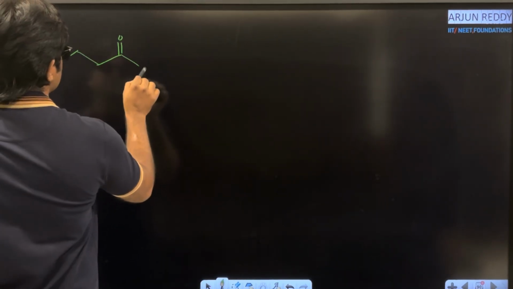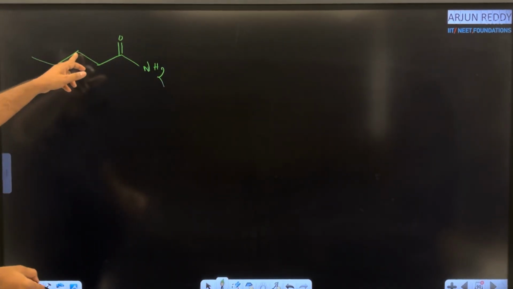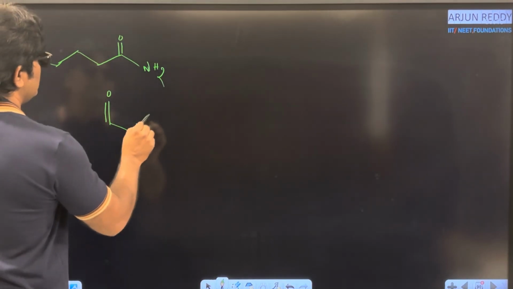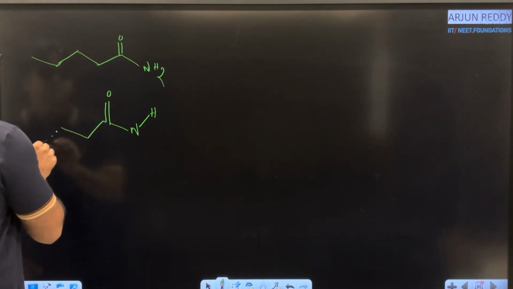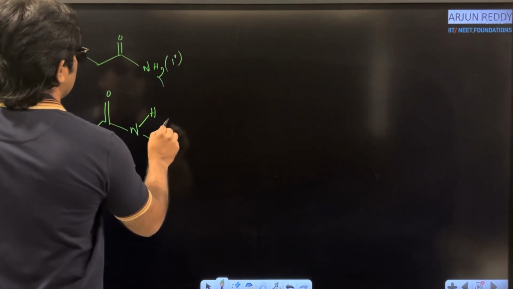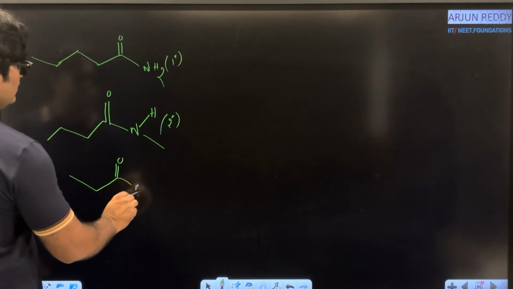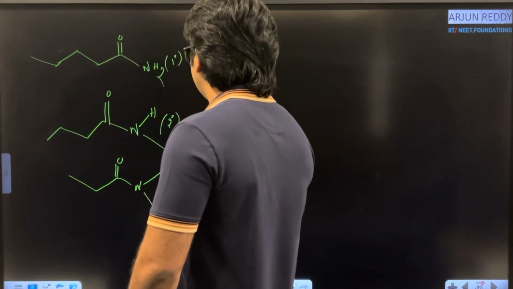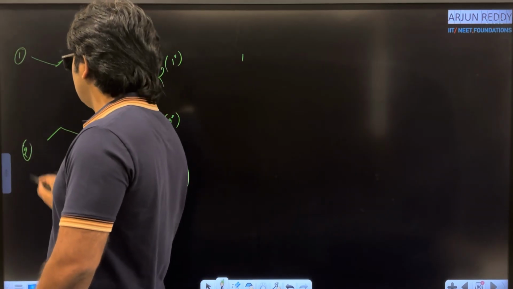I am taking NH2 like this. Here, as I wish, I am taking 1, 2, 3, 4, 5 carbon atoms. Come to the second molecule. Here I am changing the degree of nitrogen. How many carbon atoms are left? 4 carbon atoms. I am taking 3 carbon atoms here and 1 carbon atom here. Here what is the degree? 1 degree, and here 2 degree. Next, C double bond O N, with methyl and methyl, 1, 2, 3, 4, 5. This is the 3 degree amide. So 1, 2 and 3.